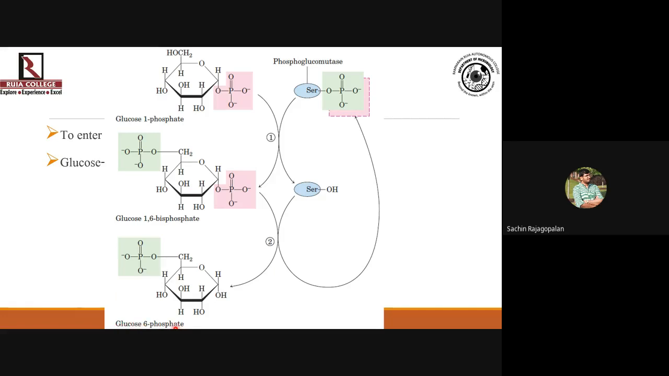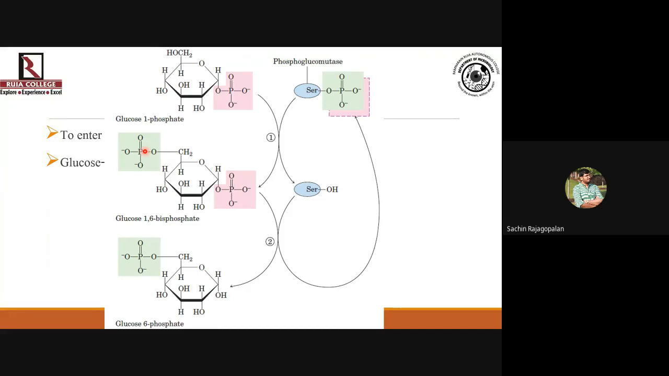Let me repeat it quickly. We said that we are carrying out this reaction to convert glucose 1-phosphate to glucose 6-phosphate. The enzyme which does this is phosphoglucomutase, which has a phosphate group on its serine residue. In the very first step, the enzyme will transfer its phosphate group to the 6th carbon of glucose, such that now glucose has 2 phosphate groups, one on the first carbon, another on the 6th carbon, and the product you get is glucose 1,6 bisphosphate.